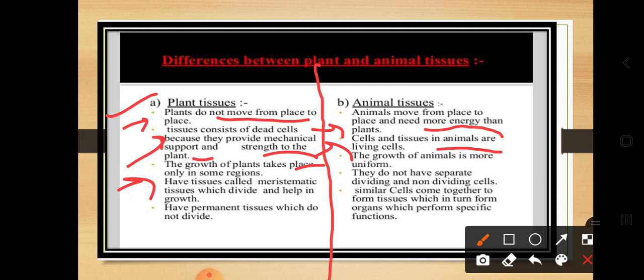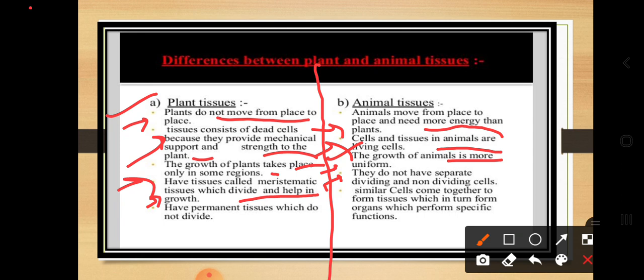The growth of plants takes place only in some regions, whereas in animals the growth is more uniform. Plants have meristematic tissues which divide and help in the growth. So which part is going to help us? That is the meristematic tissues, which divide and help the growth of the plant. In animals, they do not have separate dividing and non-dividing cells.